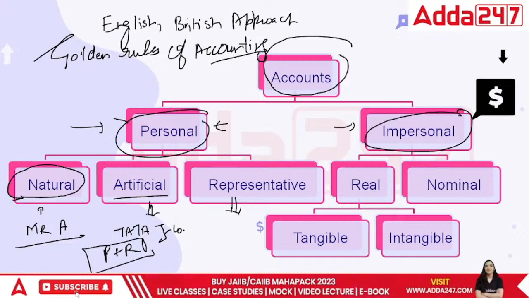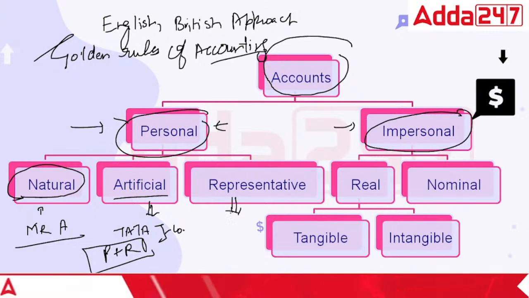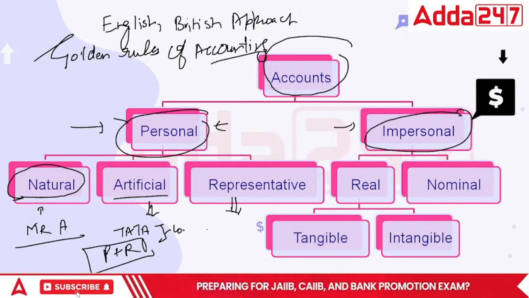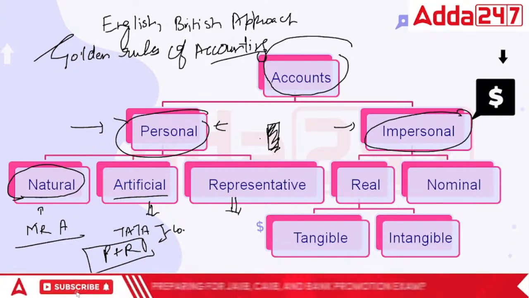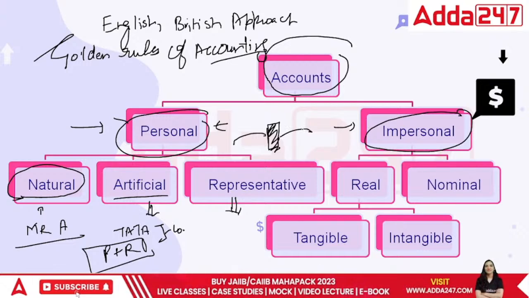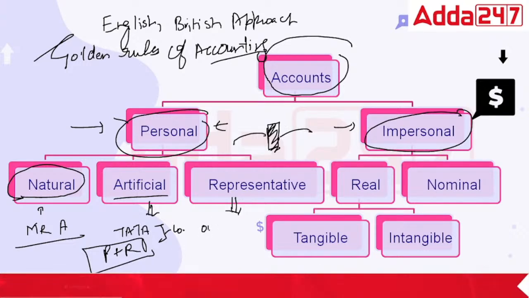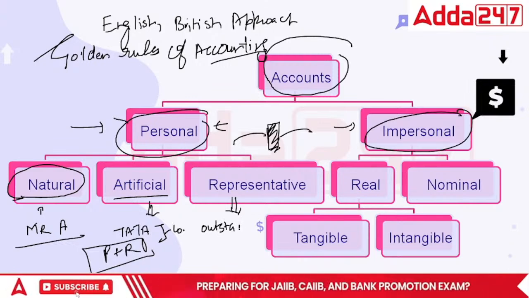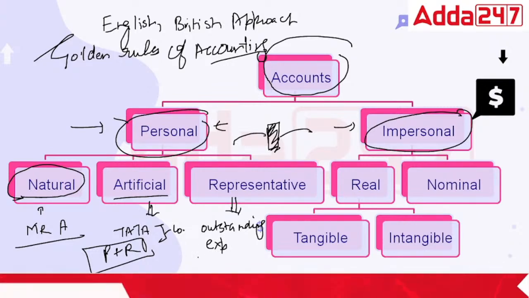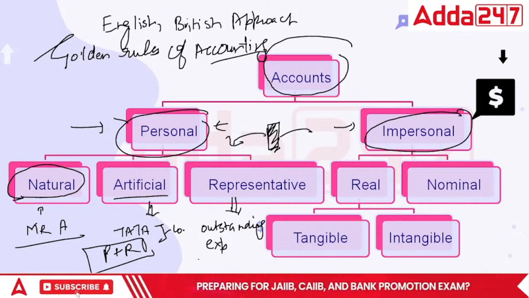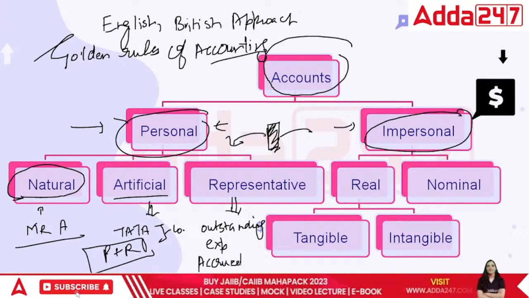Next is representative person. Representative means it is related to the previous year or the future year. That means it is not related to this year's payments, but pending payments of the past or payments of the future. That means outstanding expenses, or income which is not received yet since it belongs to the past, called accrued income.